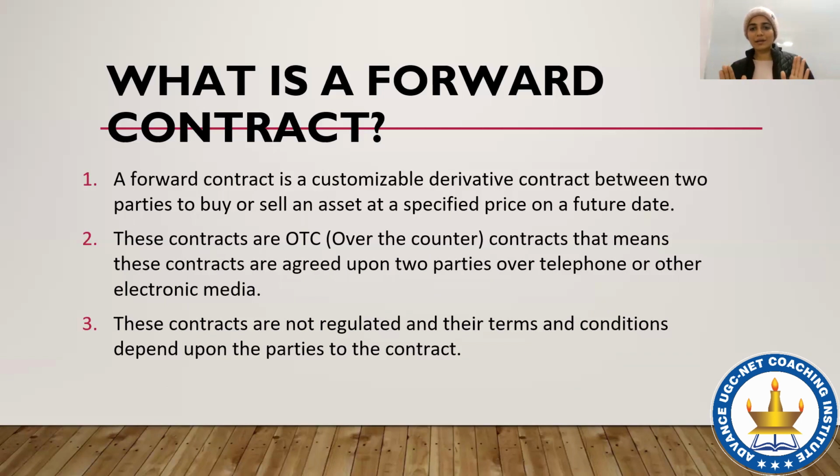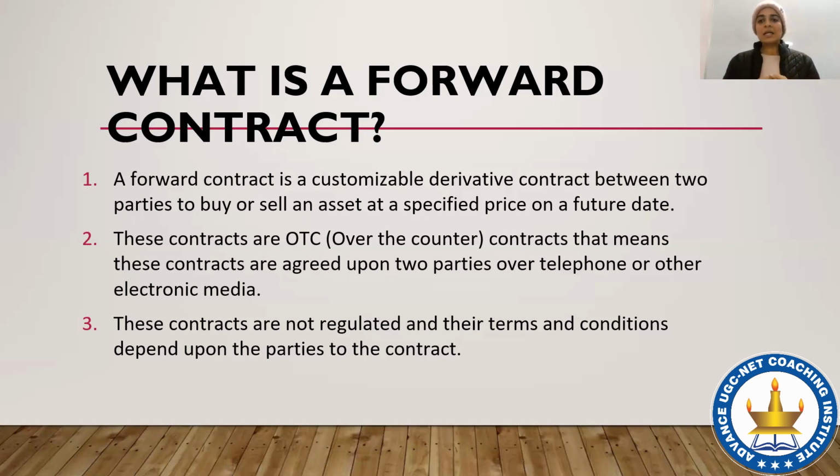Now, what is a forward contract? A forward contract is a customizable derivative contract. It is an OTC derivative contract; we must have heard about it. We'll understand this with the help of an example. Let's say that there is a person A and a person B. Person A is a jewelry designer and person B is a gold merchant. The jewelry designer will always require gold, and the gold merchant is the person who will always want to sell gold to somebody.